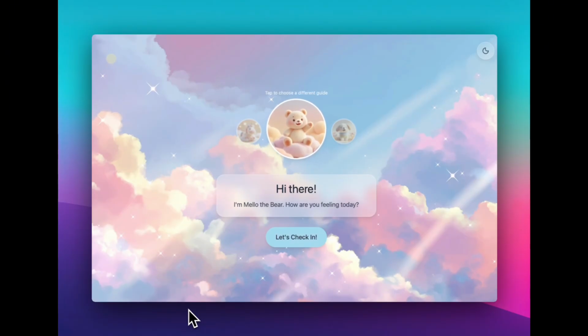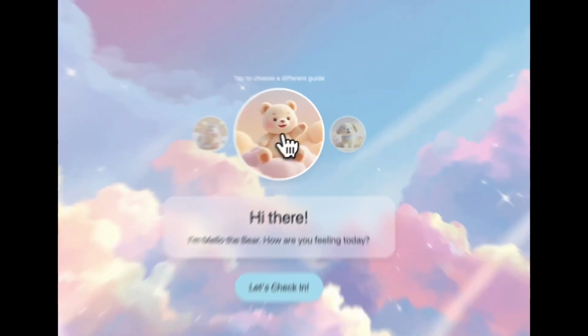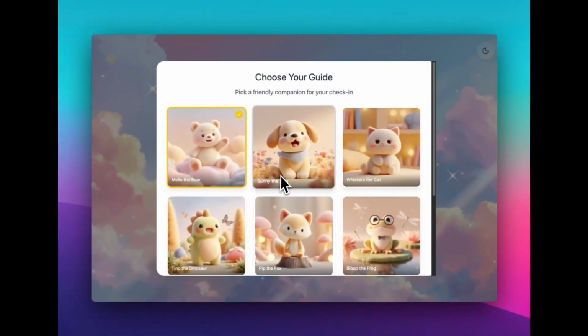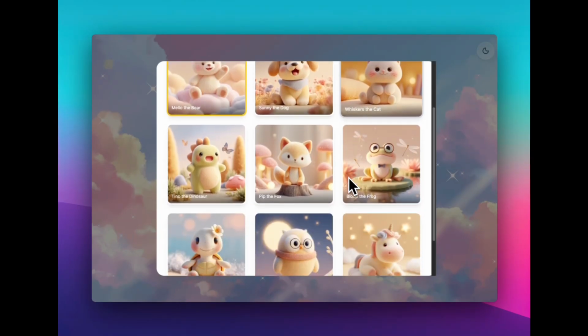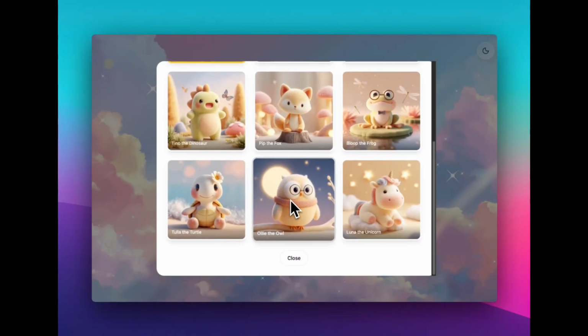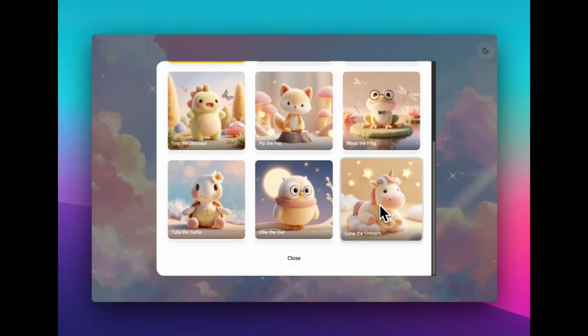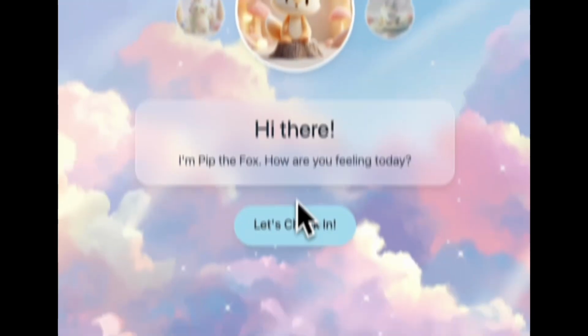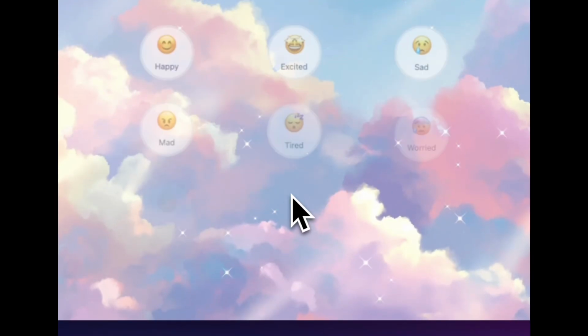So one of the things I love is I have different avatars, different guides that the children can choose. When you click, you can see all the options here. We have Mello the bear, Sunny the dog, Whiskers the cat. We have Tino the dinosaur, Pip the fox, Bloop the frog, Tula the turtle, Ollie the owl, and Luna the unicorn. So we're going to choose one. I really like Pip, and we can then continue on.